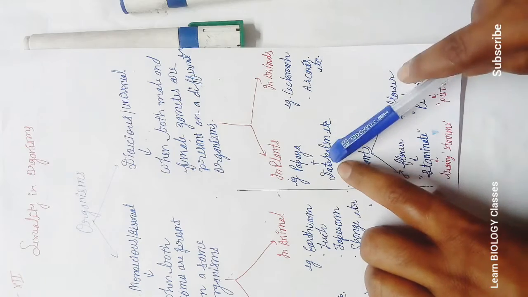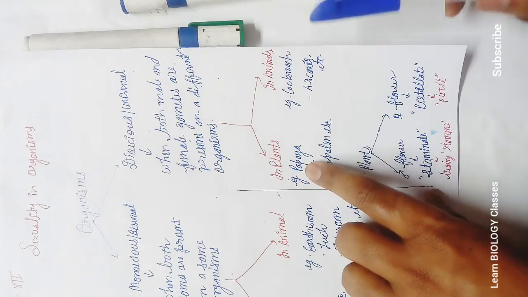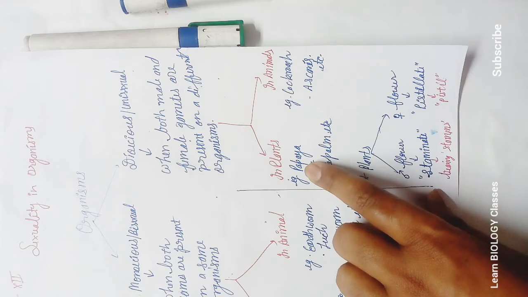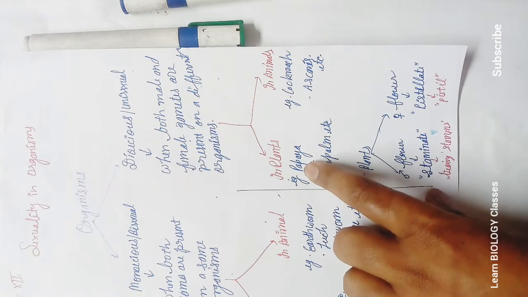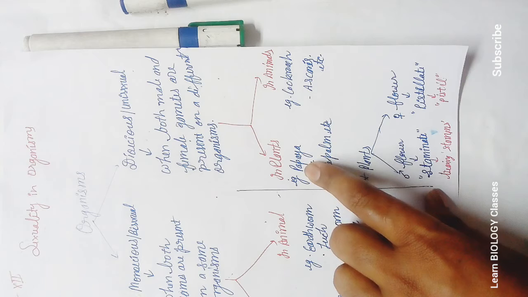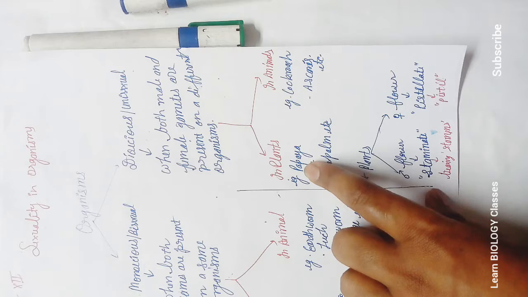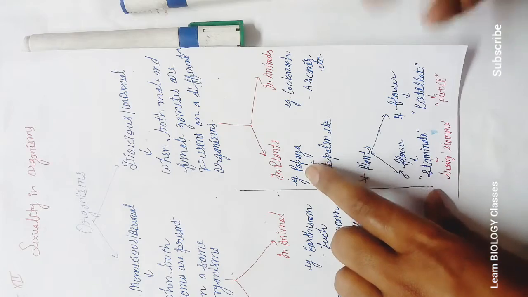Date palm is khajur. Papaya, you have seen some papaya plants don't produce fruits because they are male plants. Their work is only to produce pollen grains, and pollen grains released from the flowers of these plants fall on the female plant, where they produce fruits after fertilization.